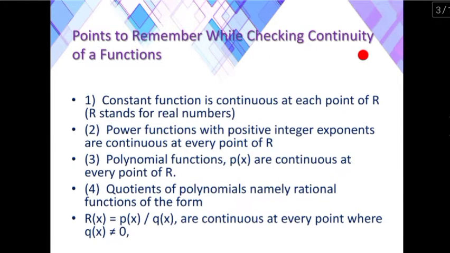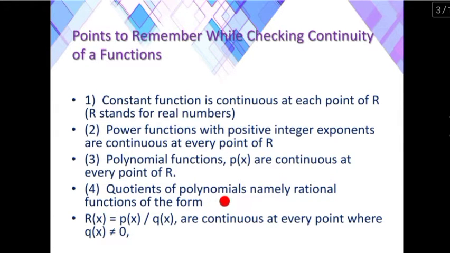Points to remember while checking continuity of a function. First point, a constant function is continuous at each point of R. R stands for real numbers. Power functions with positive integer exponents are continuous at every point of R. Polynomial functions p of x are continuous at every point of R. So, constant functions, power functions and polynomial functions are continuous at every point of R.